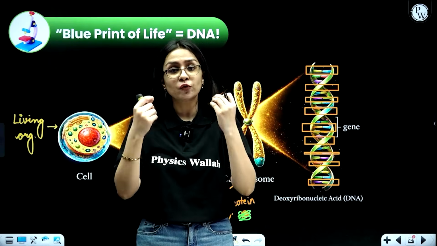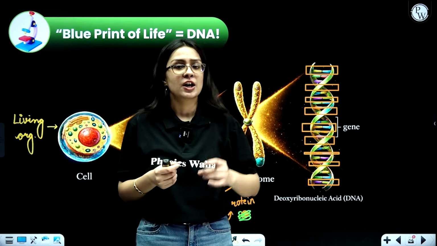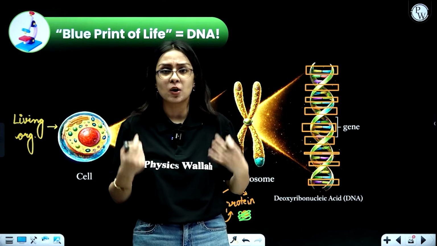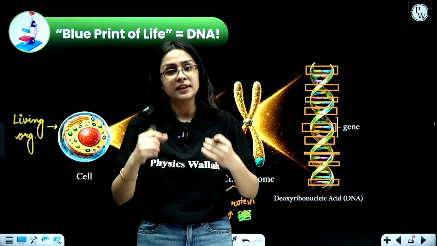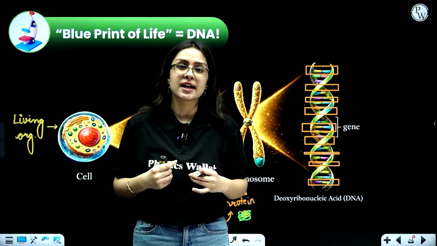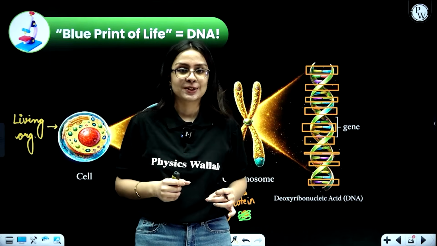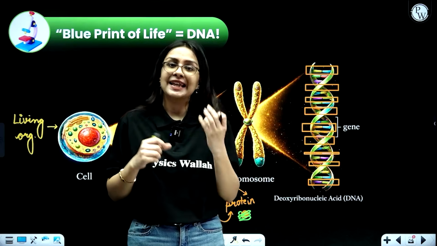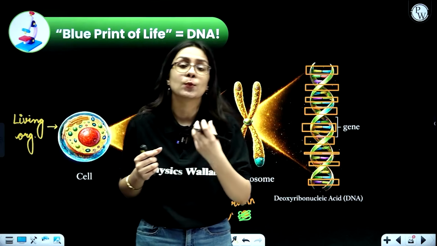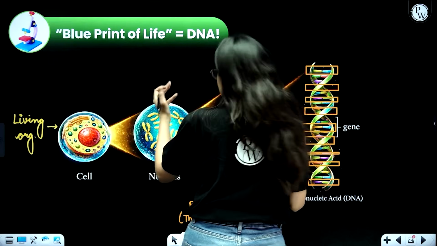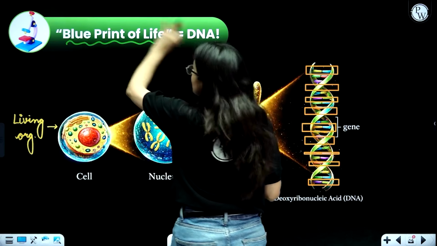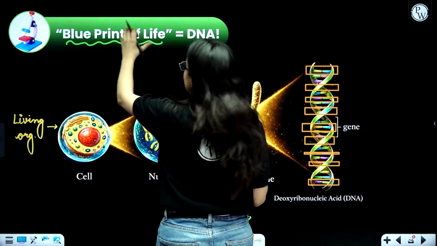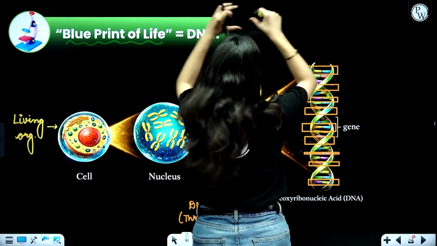Right from how you look physically, your external features, your eye color, your hair color, your body shape, body pattern, height, to your internal features, internal functions that are happening all the time, are controlled by genes. So basically we can say that DNA is the blueprint of life. Why? Because a blueprint is something that has all the information to do something. It has all the information to perform something.